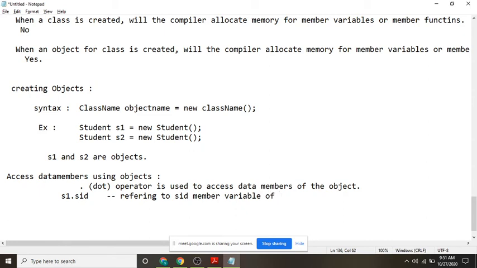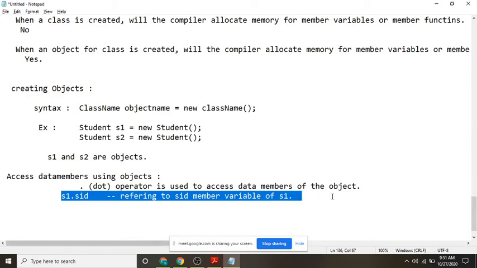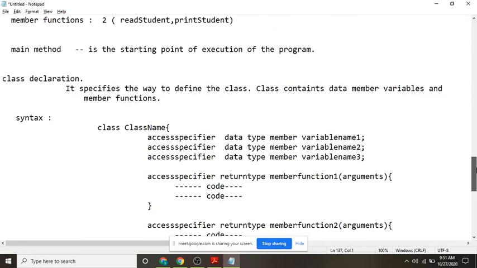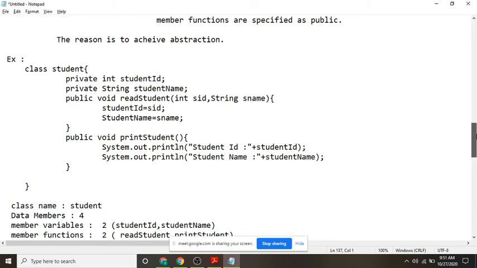S1. Let me take this example so that you can understand.